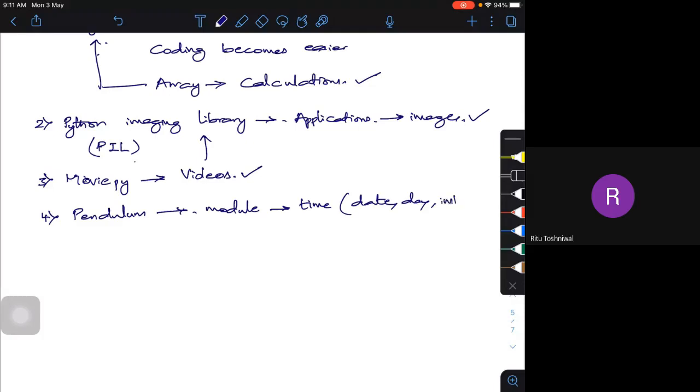Instantaneous time. If I want to work on it, pendulum clearly indicates that it is nothing but a time dependent kind of package. So this is also used. So pendulum just works.